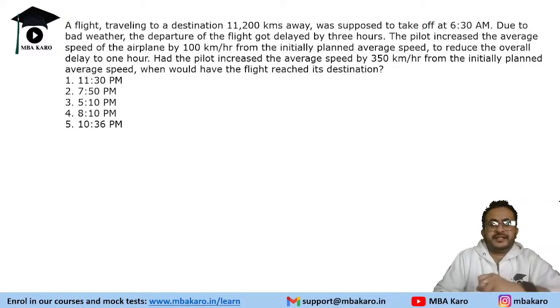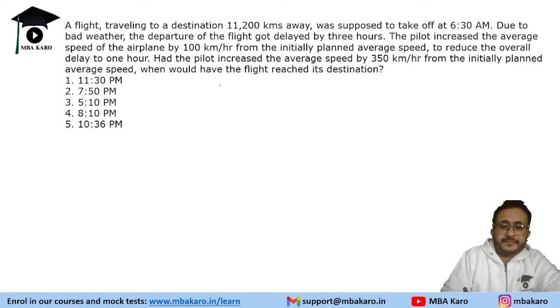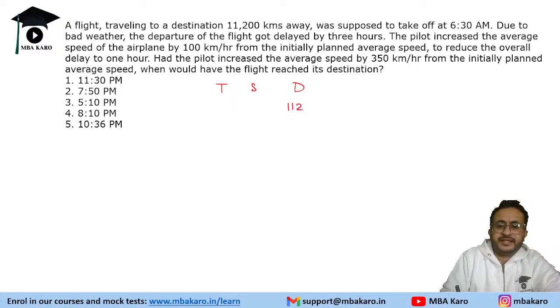So it says that the flight was supposed to take off at 6:30 a.m., and due to bad weather, it got delayed by 3 hours. So it took off at 9:30. Let us make the TSD framework: time, speed, and distance. The distance is 11,200 kilometers. Let us say the original time taken is T hours and the speed is S, because we do not know the speed.